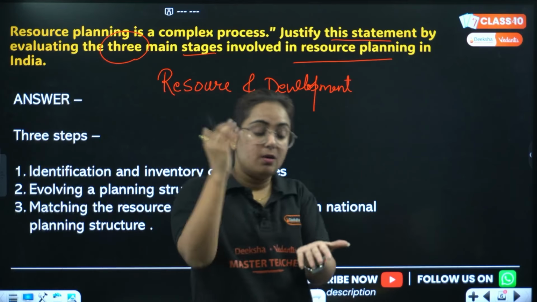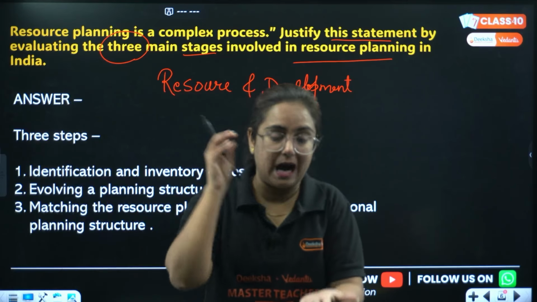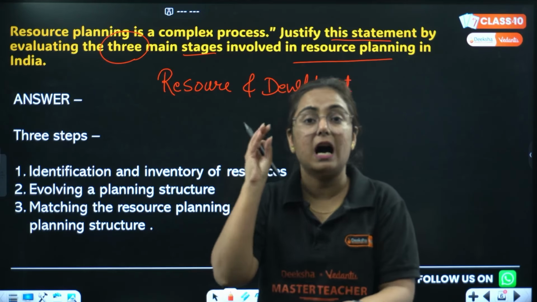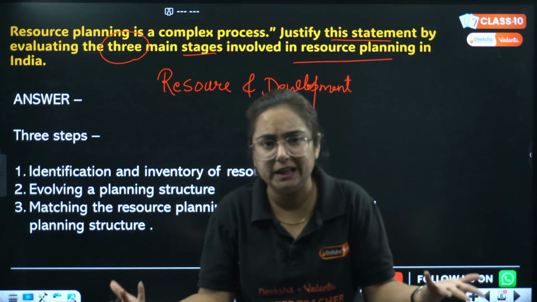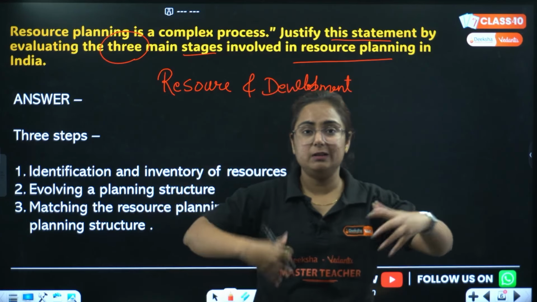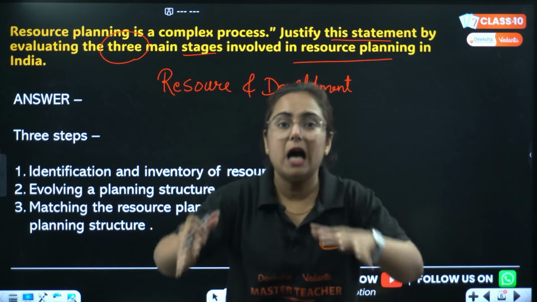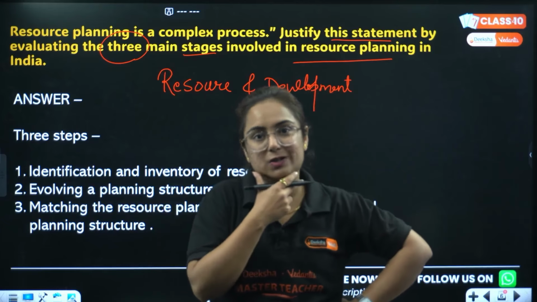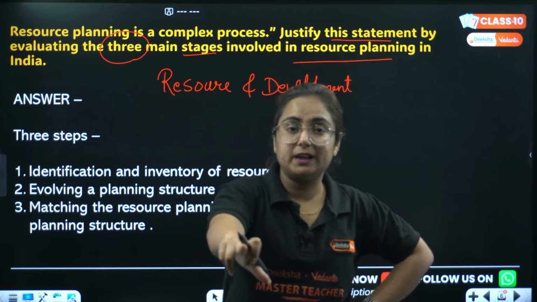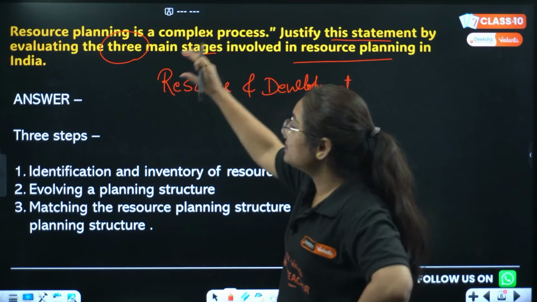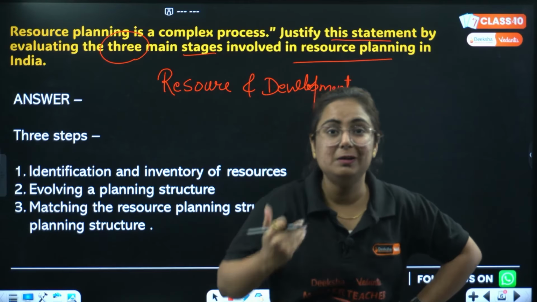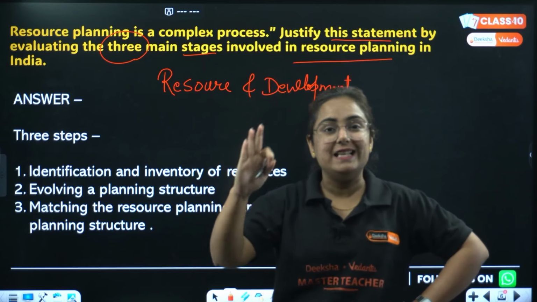This question is the most repeated question, asked by CBSE many times, asked in your pre-boards by teachers many times. Because what we have seen is that people are using resources, development is going on. Now it is the point where we should save the resources. In that aspect, resource planning becomes a complex process and it will be done by following these 3 steps.